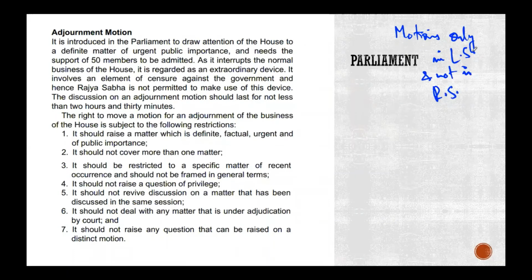Anybody? No confidence motion. No confidence motion. Excellent. Anything else?